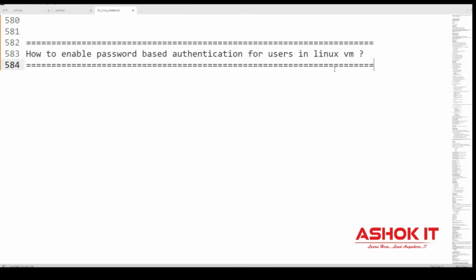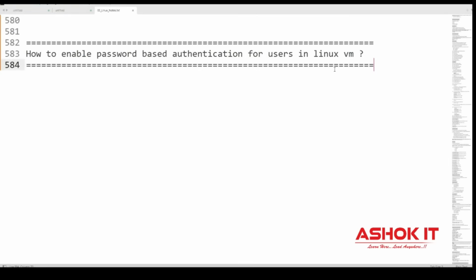Do we know the password for the ec2-user? We don't know the password for the ec2-user. But for the Ashok IT user, we know the password.